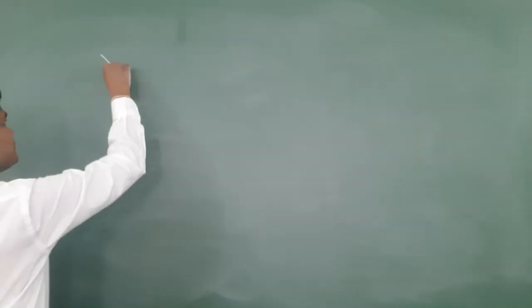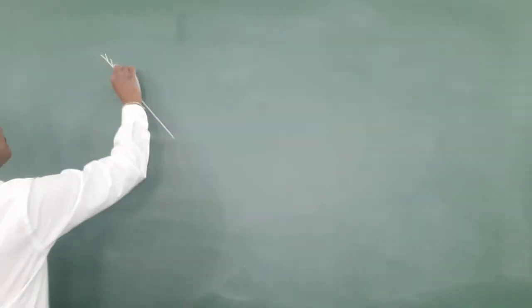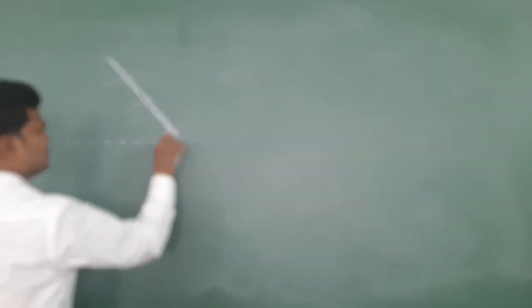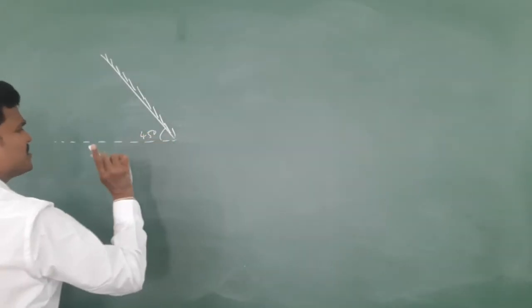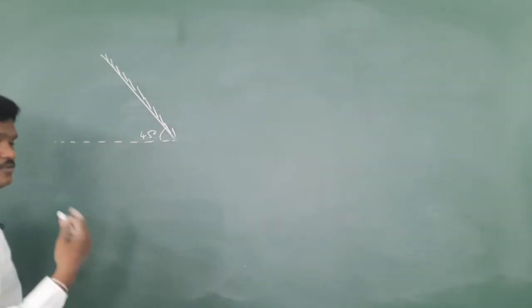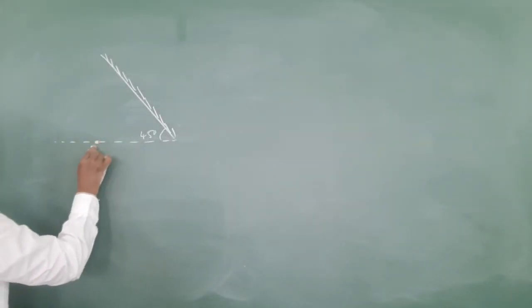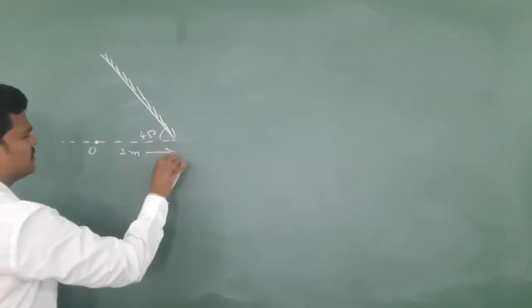They are given like this. This is the mirror, which is inclined at 45 degrees. This is an easy question I am doing now, very easy. For a first class, I don't want to trouble you much more. I placed an object here at 2 meter. Now, at what distance will the image be formed? This is 2 meter.